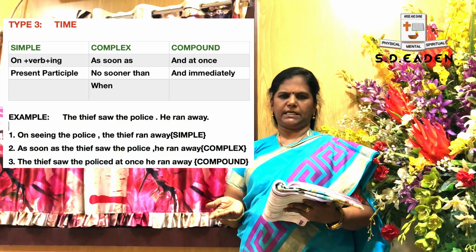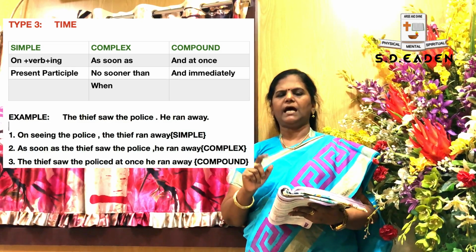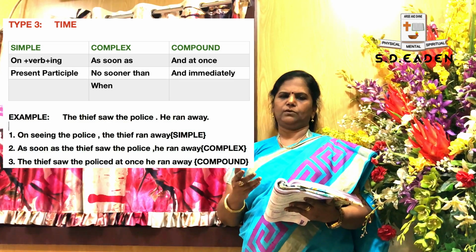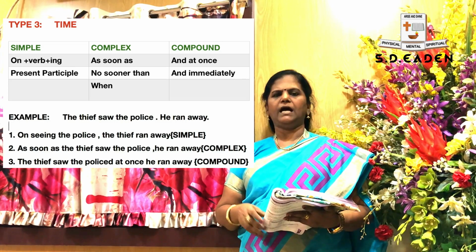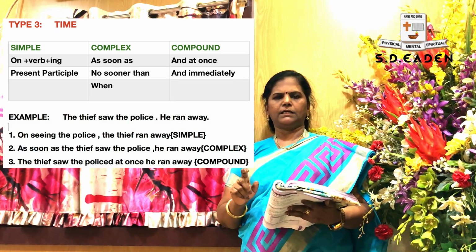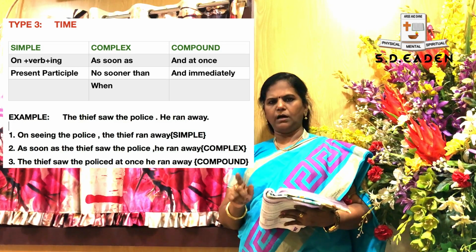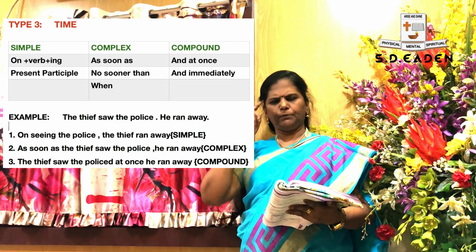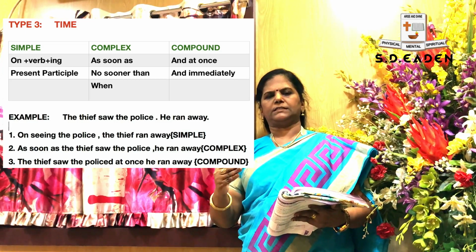Depending on the type, you have to apply. If it is a very quick reaction, you have to write as soon as, or when also you can apply. In the case of compound, you have to write and at once or and immediately. Keep one thing in your mind, that's enough. So always keep and at once.